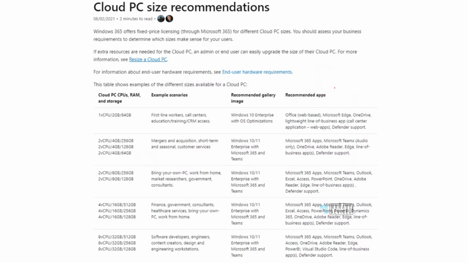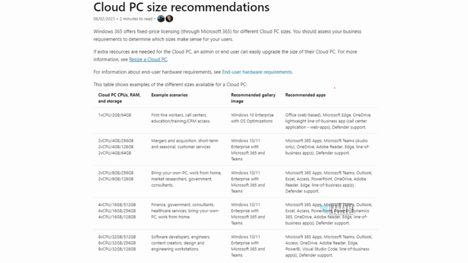They have to decide what kind of, in an on-premise environment also, it was the IT admin who was deciding, right, which kind of laptop needs to go to which user. Now, the laptop that goes to the CEO of the organization and the laptop that goes to, let's say, a help desk admin or a support admin are not the same, right? The configuration is different. So the IT admin makes that determination and makes that call, right? So similarly over here, the IT admin can use this guide and then make the determination of which kind of license to assign to which kind of user.